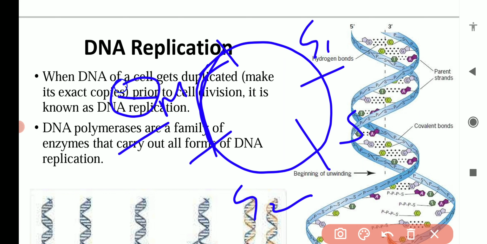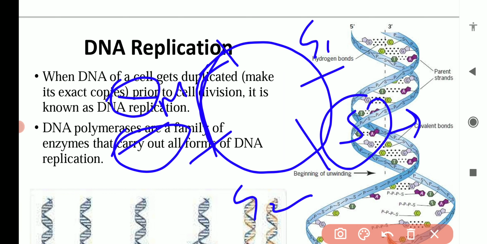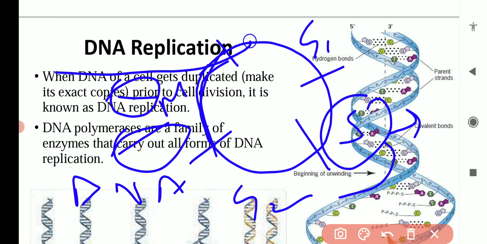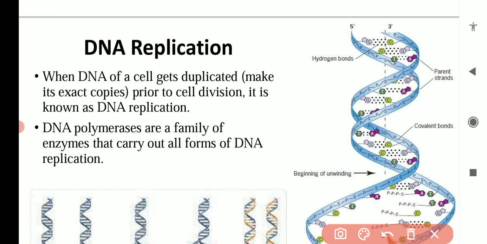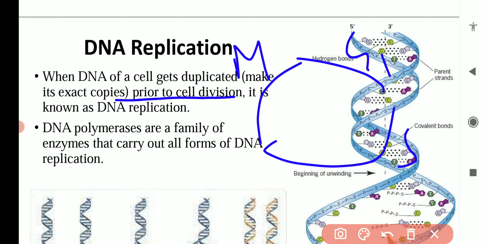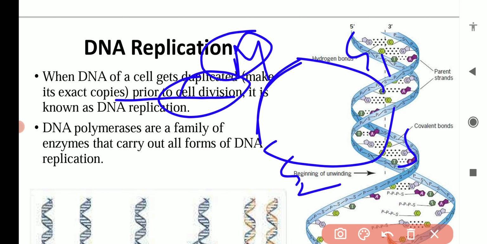Okay, means either mitosis or meiosis. So this S phase is known as synthesis phase. Here DNA synthesis takes place. Means DNA synthesis means DNA replication takes place. That's why we have already said that prior to cell division, before M phase, this S phase occurs. Like G1, S, G2 and M. M is division, cell division.